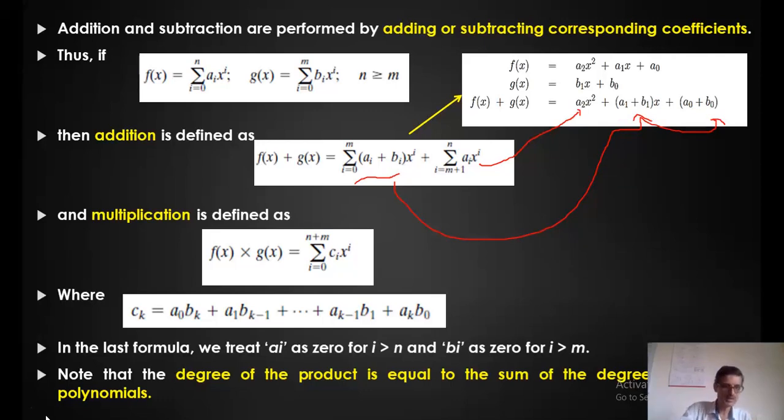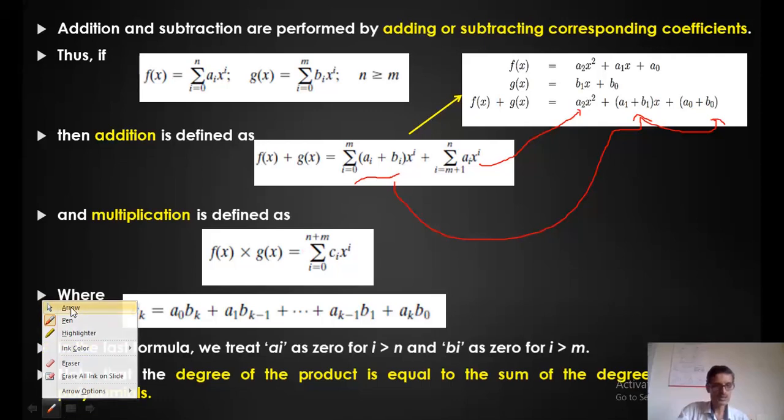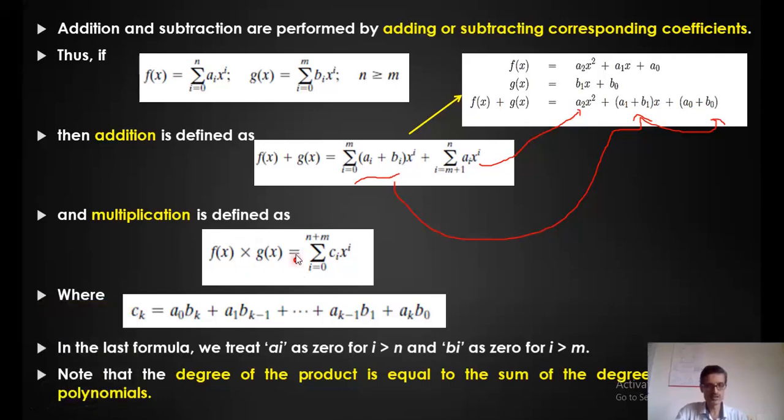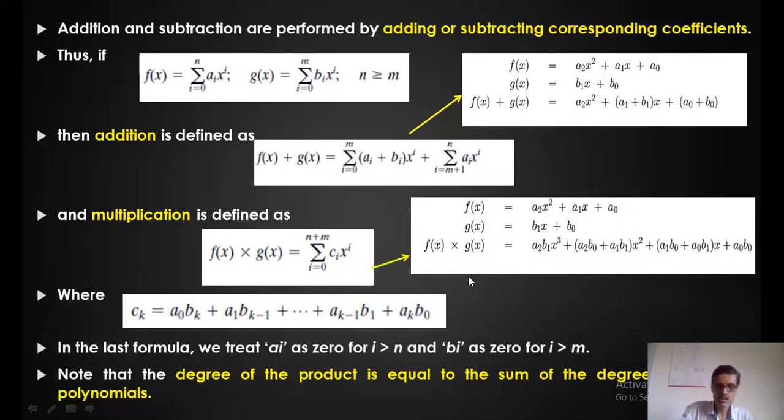Now what about the multiplication operation? Just look at this. The multiplication of the two polynomials, say f of x and g of x, is given by the summation i goes from 0 to n plus m. That means the multiplication will have the highest degree equal to n plus m, which is ci into xi, where ci is nothing but this equation. I'll take an example. Just look at this. This is how you perform a multiplication.